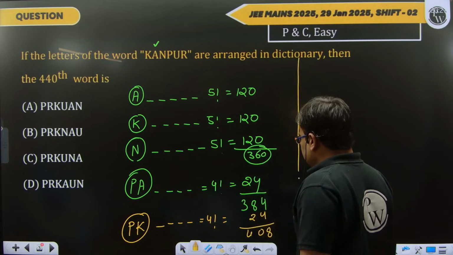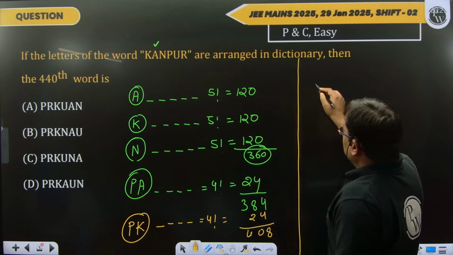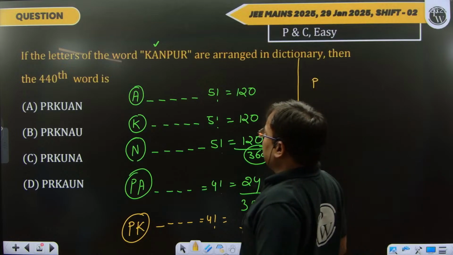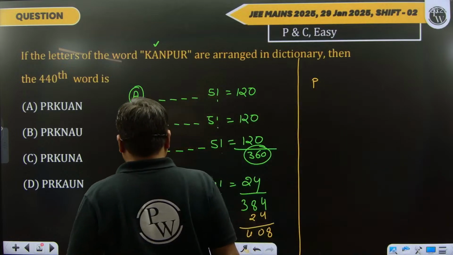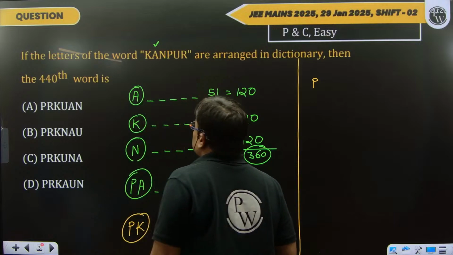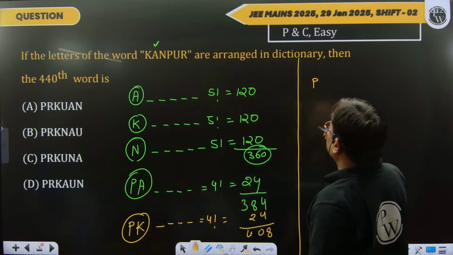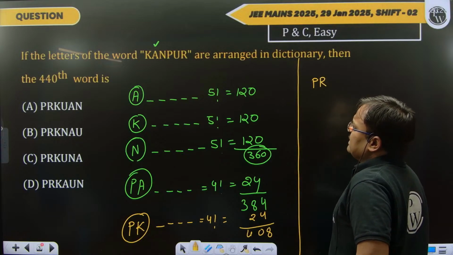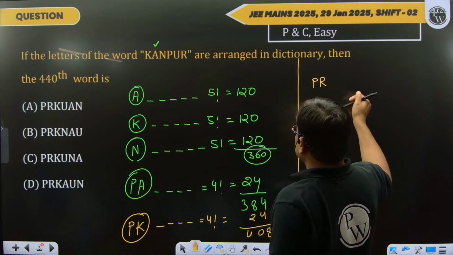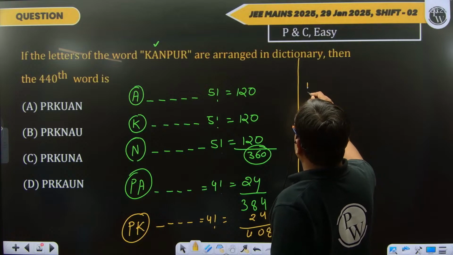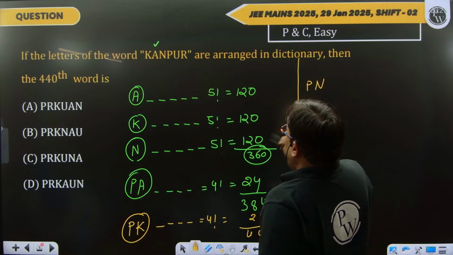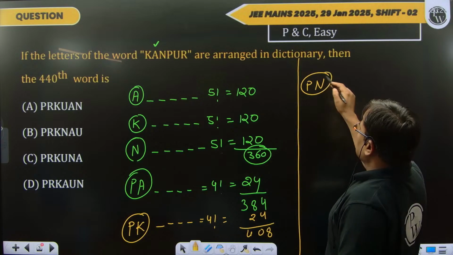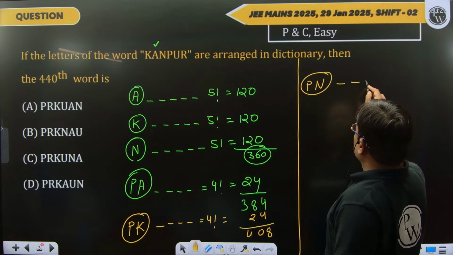Okay. Now again, if we freeze P, and after PA, after PK, we get PN. If we get PN, then again we take the words in 4 places.